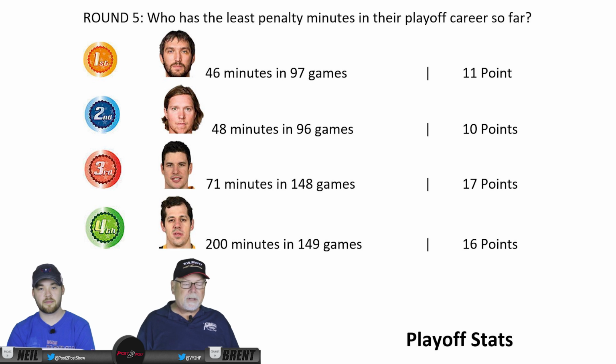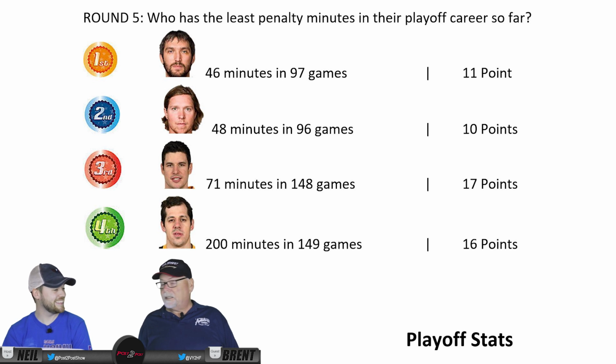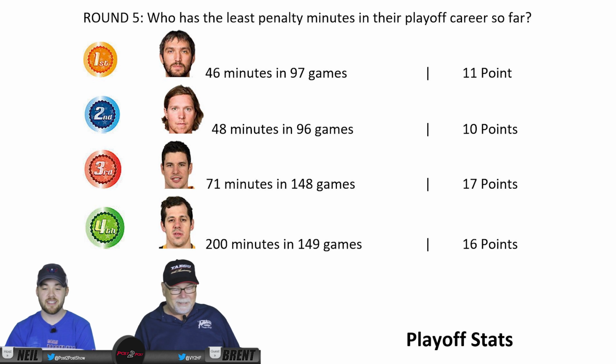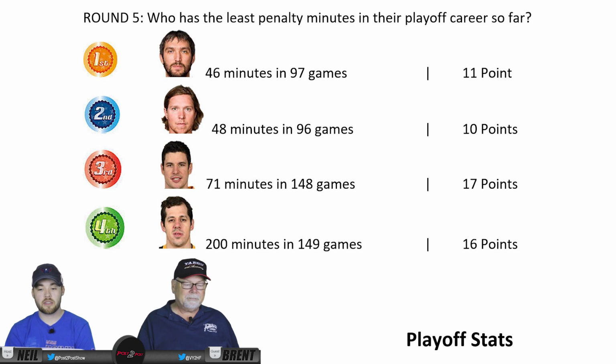Sidney Crosby, 71 minutes in 148 games. And Evgeny Malkin, 200 minutes. That's a surprise as well. Yeah, it is. My mental image of Malkin isn't him sitting in the penalty box. Yeah, I don't know. But clearly there must have been a lot of fights. Spent a lot of time there. Yeah. So, looks like Crosby's in the lead with 17 points. Malkin's got 16. Ovechkin's got 11.